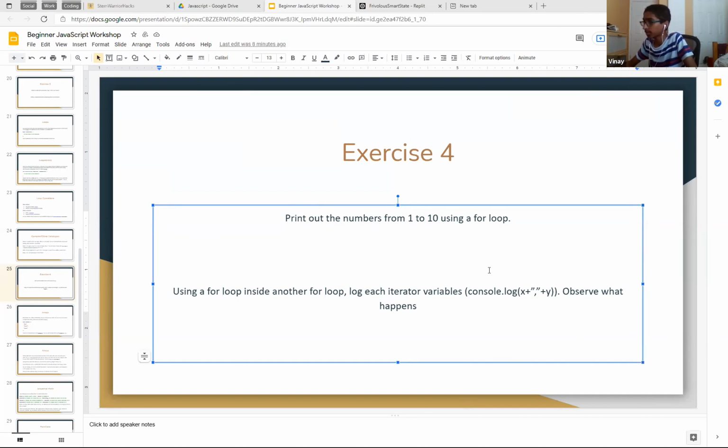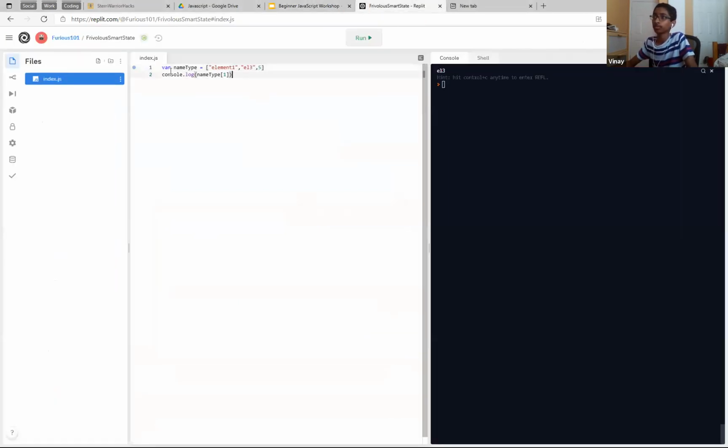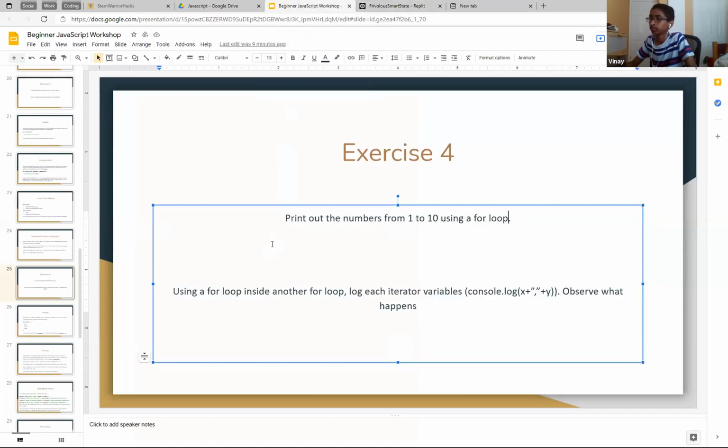Okay, so I think that's been enough time for you guys. As always, if you need more time, just let me know. So 1 to 10 from the for loop: let i equals 0, i less than 11, i plus plus. If you don't know why I did 11, it's because if i is less than 10, it'll stop too soon. It goes all the way up to 10. Oh, it says 1 to 10, so we should probably set that to 1. Yep, there we go.